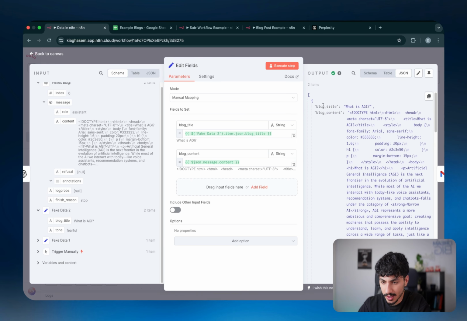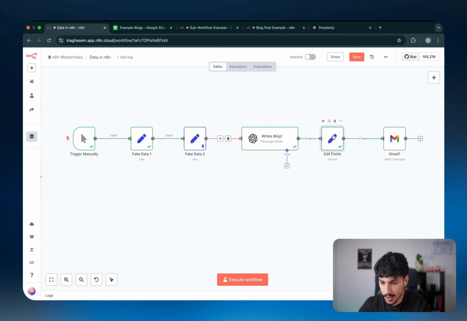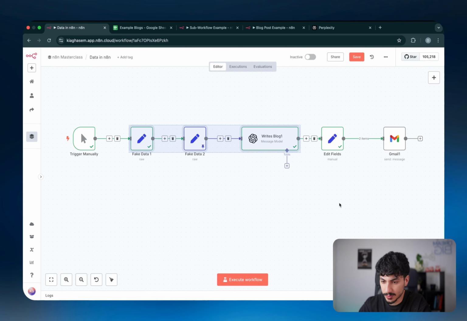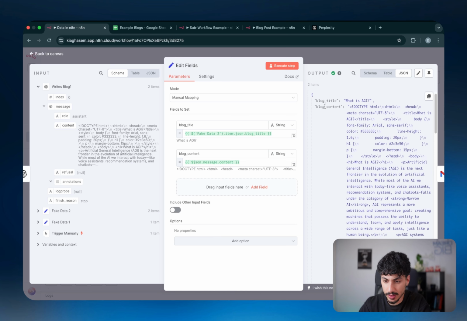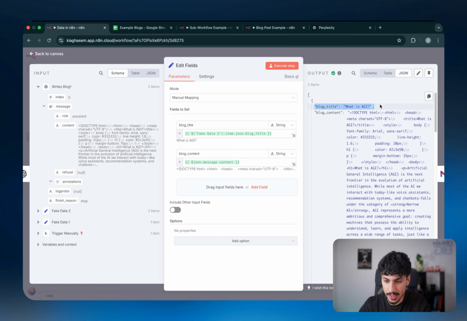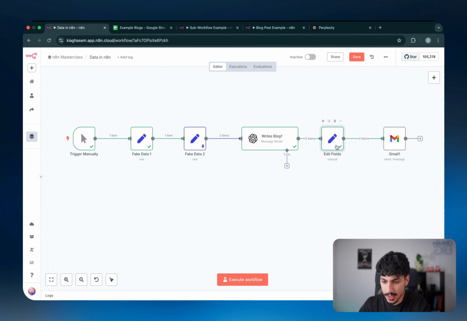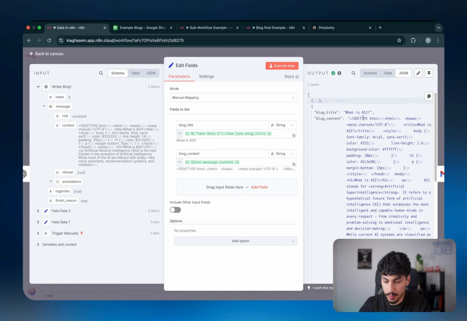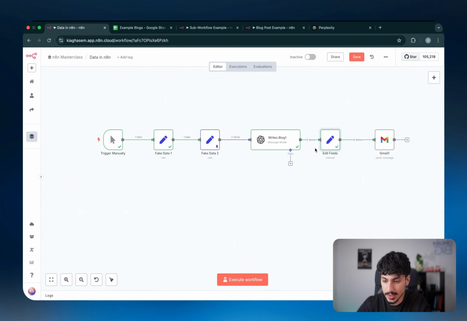As you can see now, what we have is we've pulled the blog title from this node here, and we've pulled the content created for that blog title from this node here. And the reason why this is super neat is now we've removed all the BS data that we didn't care about created in all these previous nodes. And we're just progressing with the data that we care about, which is the blog title we gave to OpenAI and the content it gave to us back. And as you can see, because 2 items came in, 2 items also came out. So the first item is obviously the first blog title and the content created for it. And the second item is the second blog title, what is ASI, and the actual content created for that as well. So the set fields node is extremely valuable.